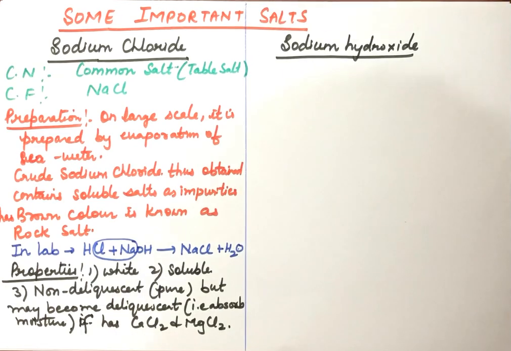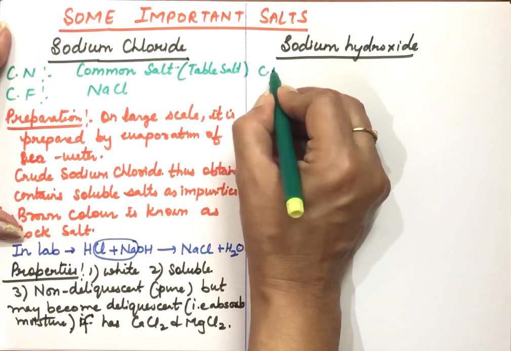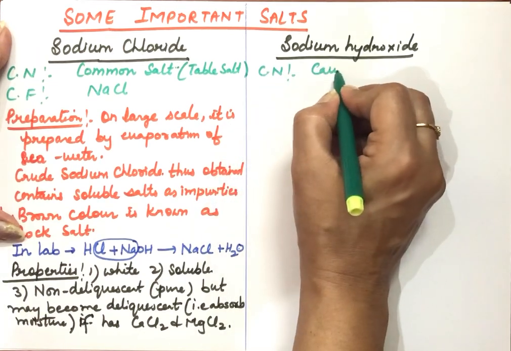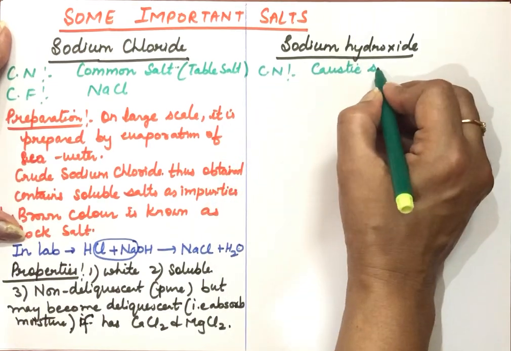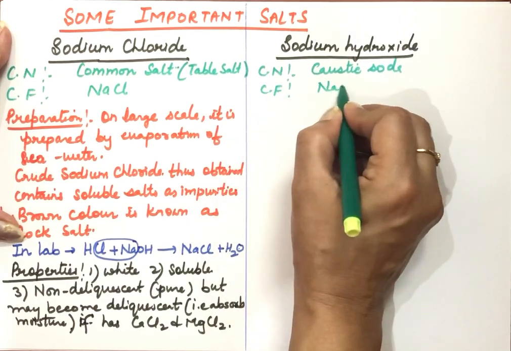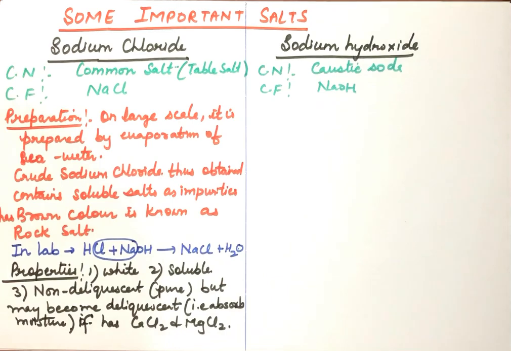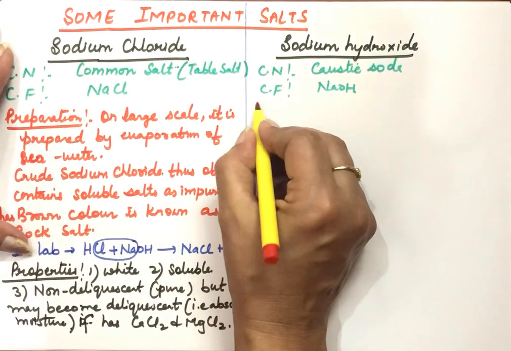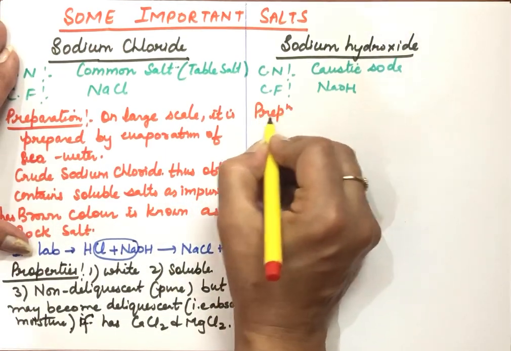Now I am doing the next part, that is sodium hydroxide. The common name of sodium hydroxide is caustic soda. The chemical formula of sodium hydroxide is NaOH. And now we are doing the preparation of this, how sodium hydroxide is prepared.